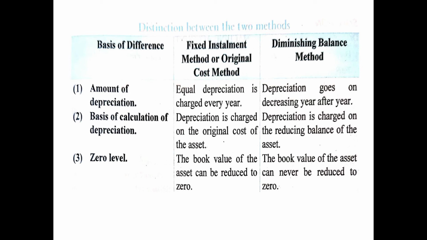Then the second point of difference is basis of calculation of depreciation. Under original cost method, depreciation is charged on the original cost of the asset, whereas in case of diminishing balance method, depreciation is charged on the reducing balance of the asset. This we have discussed earlier. Then another point of difference is zero level. Under original cost method, the book value of the asset can be reduced to zero, whereas under diminishing balance method, the book value of the asset can never be reduced to zero. So these are the differences which you need to remember.